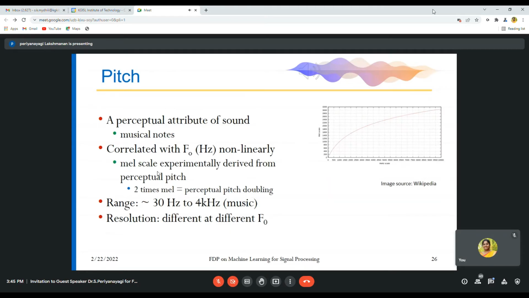Coming to the pitch, again, pitch is also one of the attributes of the sound. That is a perceptual attribute of a sound, musical notes.